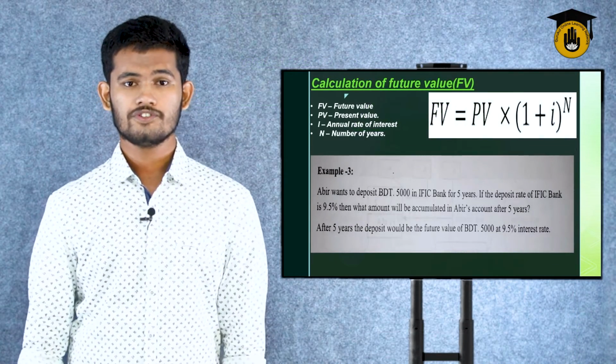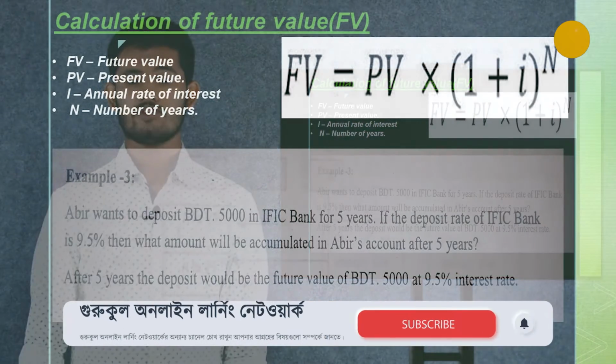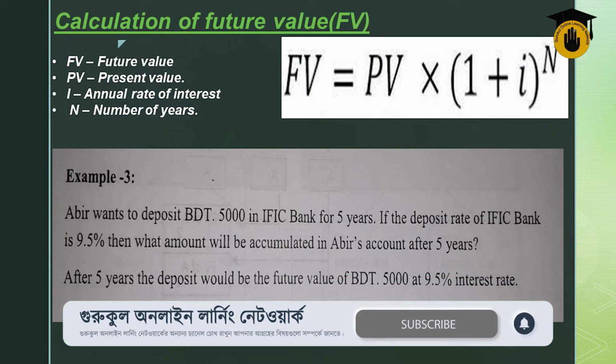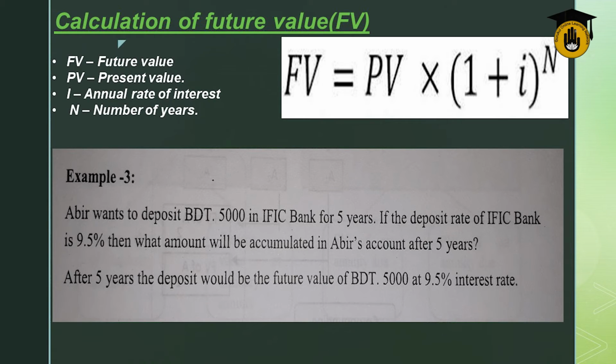Now the future value. The future value's formula is a bit different from that one. As we all know, FV is equal to future value, PV present value, I annual rate of interest, and n is equal to number of years. Future value is equal to present value times (1 plus I) to the power n. So let's look at the example.